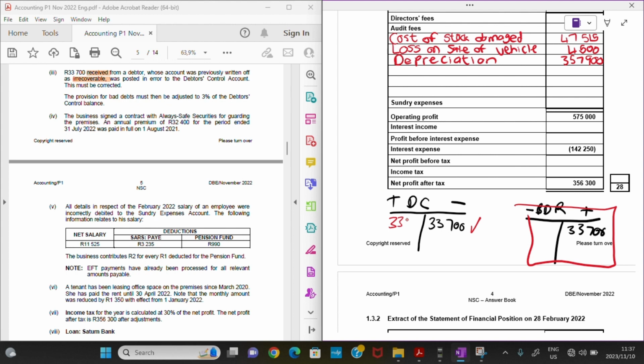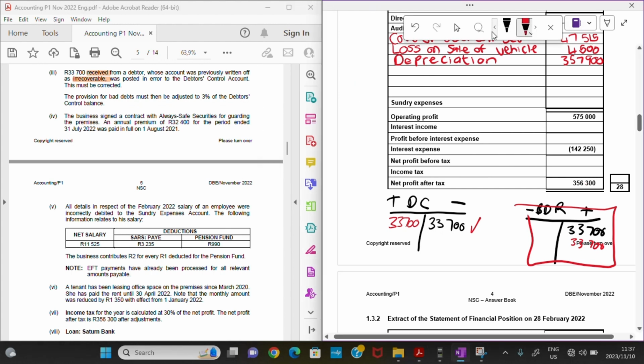We are going to debit it, because if we are debiting it, that means we are adding the 33,700 back here. So it's basically us removing it here, and then taking it to the right place, which is crediting it on this side, right? So that's basically it in a nutshell if we look at T accounts.